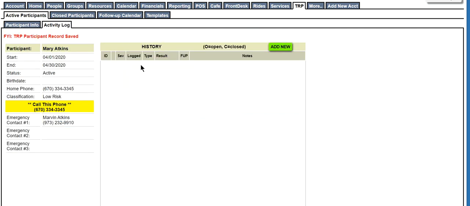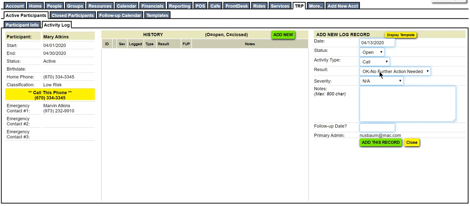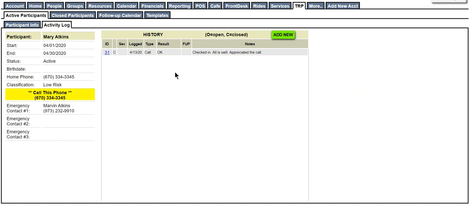Once we save that record, we can now start creating records. So if we've reached out to an individual today, checked in, all is well, appreciated the call, no follow-up is needed, we go ahead and add this record. That is now added and it's automatically closed because it had an OK status.